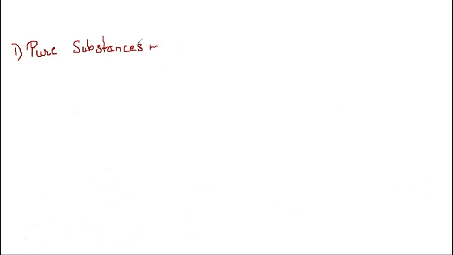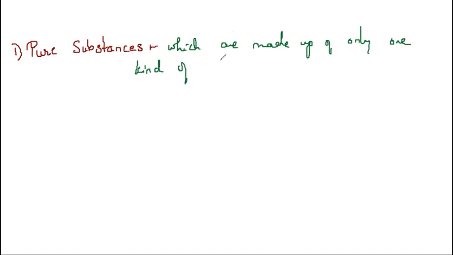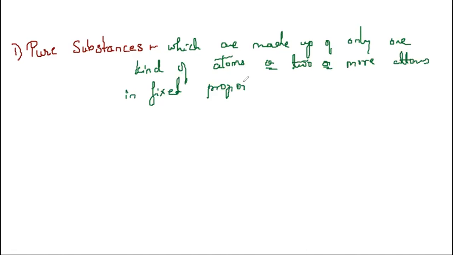Pure substances are elements or compounds which are made up of only one kind of atoms, or two or more kinds of atoms in fixed proportion. They are called pure substances.